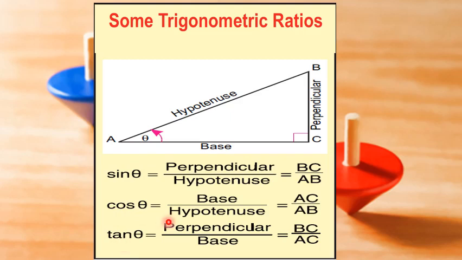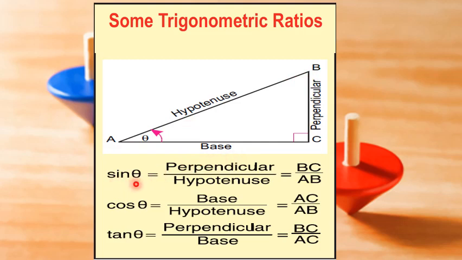Consider a right angle triangle CAD having angle theta at point A. Students, keep in mind that the side in front of angle theta is known as perpendicular, while the inclined side is known as hypotenuse. The remaining is called base.